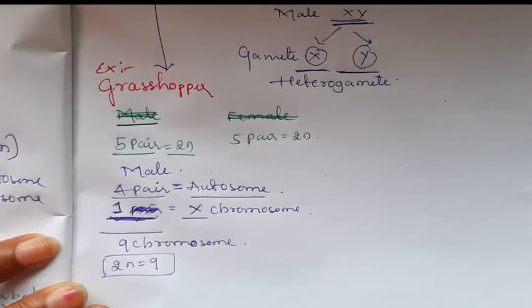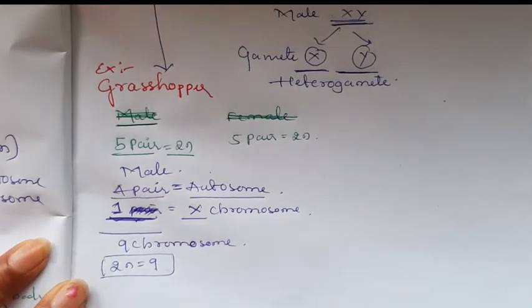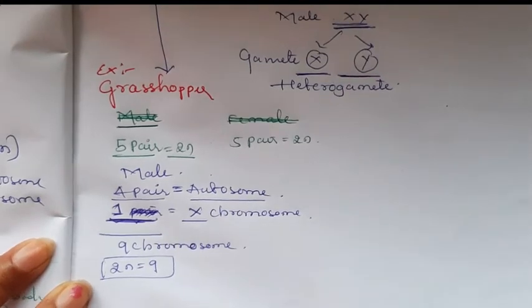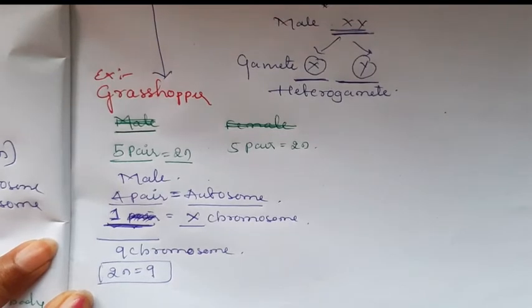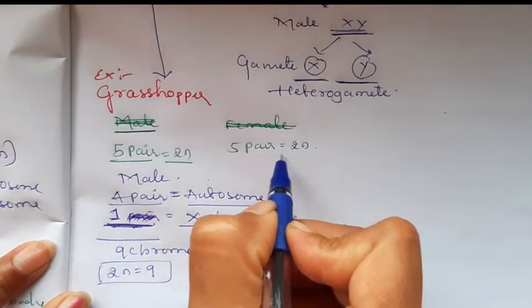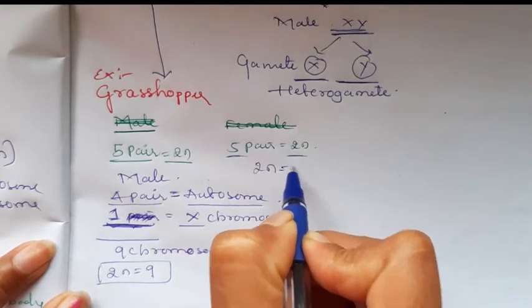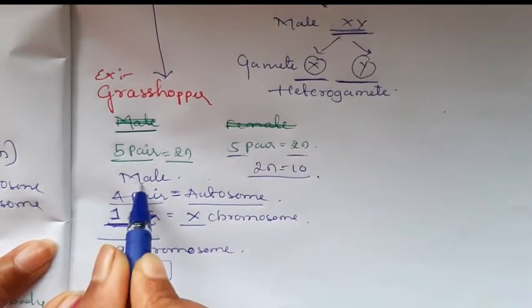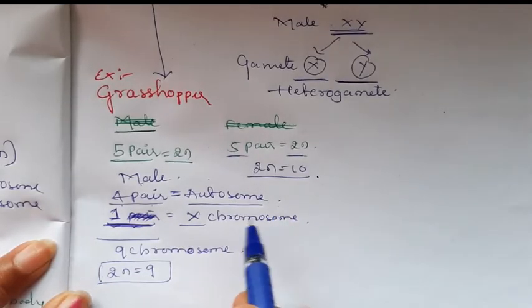This is for example. This is not an accurate chromosome number. For your understanding, I am taking the numbers. In case of grasshopper, the total diploid chromosome number is 10. Okay, 2n is equal to 10. But in case of male grasshopper, 4 pair of autosomes are present as usual.